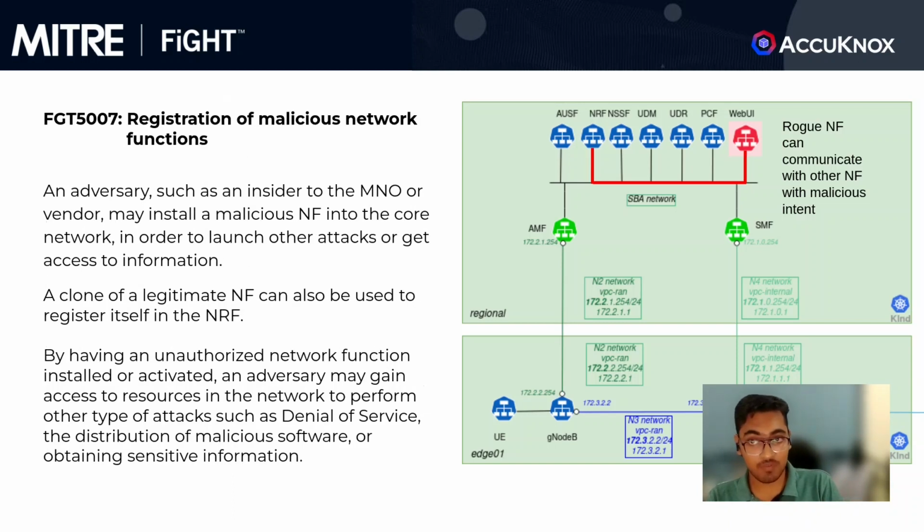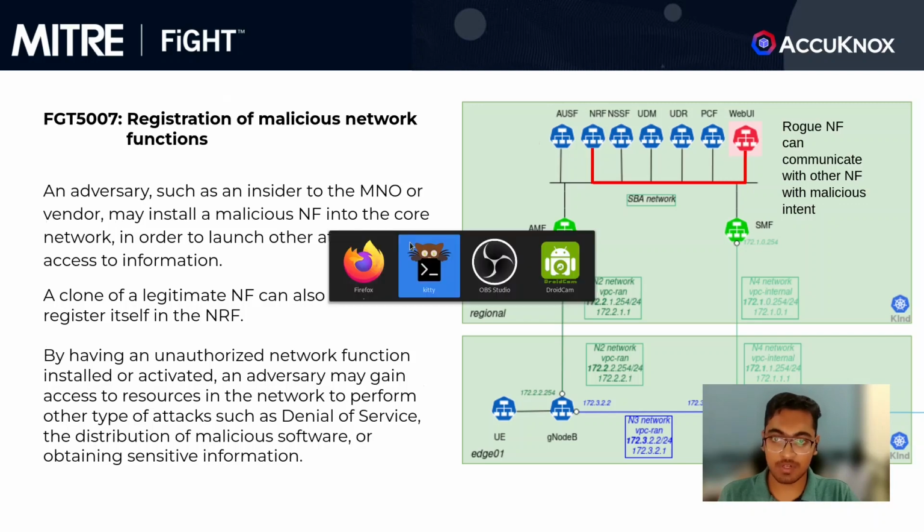Similarly, registration of a malicious network function is not allowed. A legitimate network function can go rogue and can be used to register itself in the NRF. By having an unauthorized network function installed or activated, an adversary may gain access to resources in the network to perform other types of attacks such as denial of service, distribution of malicious software, or obtaining sensitive information.